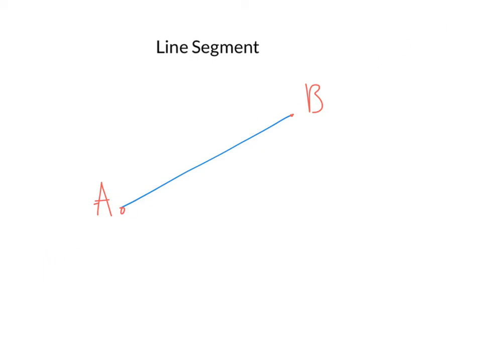And the way that we write the name is we put special brackets around each end of its name. So we can write it like this, AB, but making sure to put square brackets around each end. Now this square bracket means that there's an endpoint at A, so it ends here.